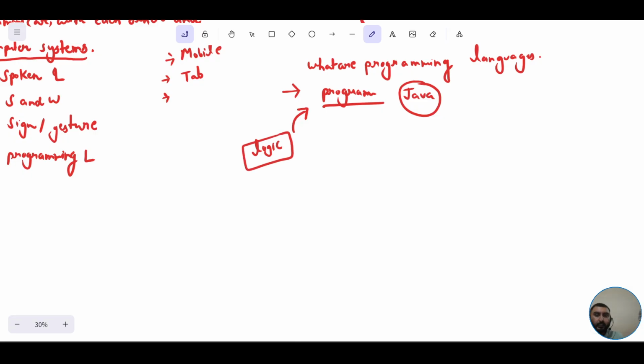So we need to implement that particular logic, similar to how in our daily life we need to implement that particular plan. What exactly is the plan?